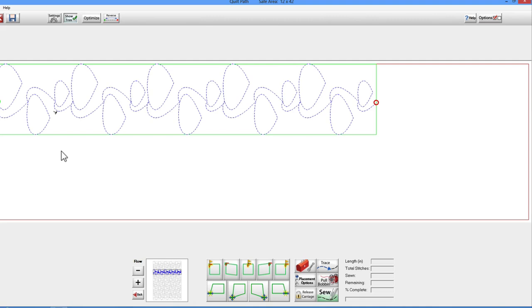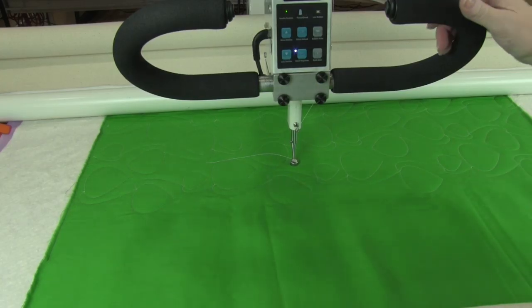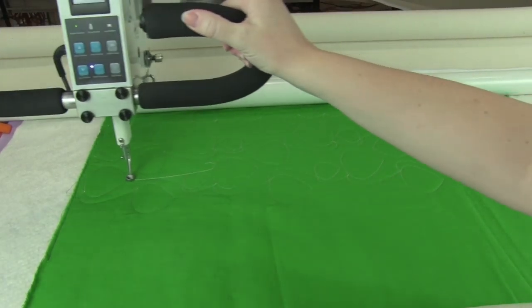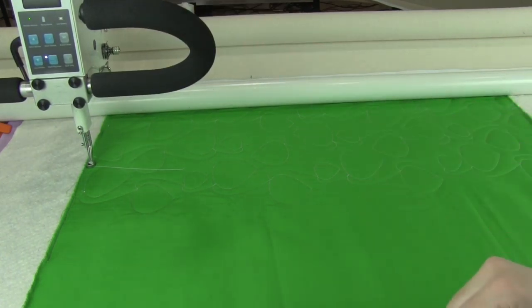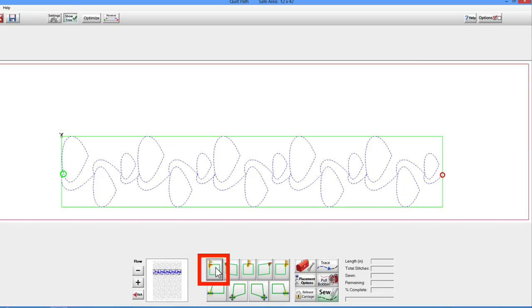We need to show Quilt Path where the upper left corner of row 3 is located. Be aware this spot is just a point in space. The upper left corner of a row is essentially just a container for a pattern. We need to make our best guess, but it isn't going to be perfect. We'll help Quilt Path find the exact point in a moment. Move the needle to your best guess of where the upper left corner of the existing row is located and click on the upper left placement flag.